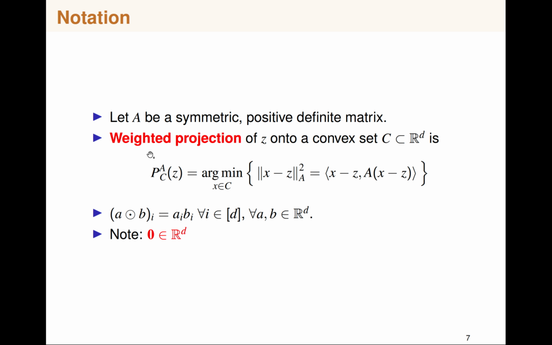We denote the weighted projection with respect to A onto the convex set C as this notation, which means that you are minimizing this particular optimization problem. And this symbol denotes element-wise operation, so this is a_i b_i for each of the indices. And the bold 0 belongs to the d-dimensional real space. It's a zero vector.